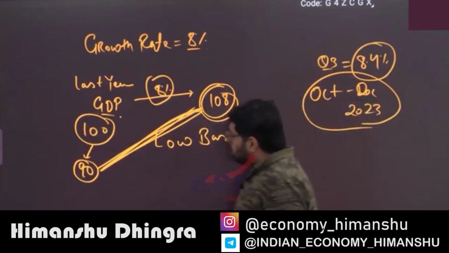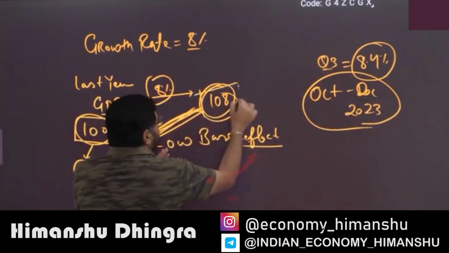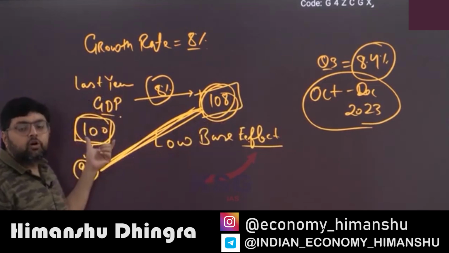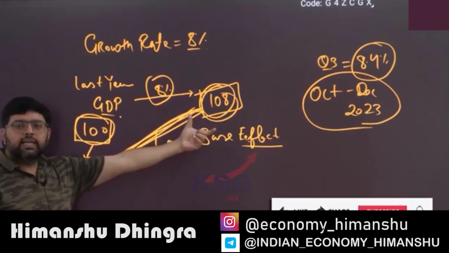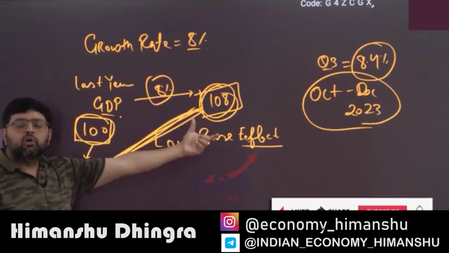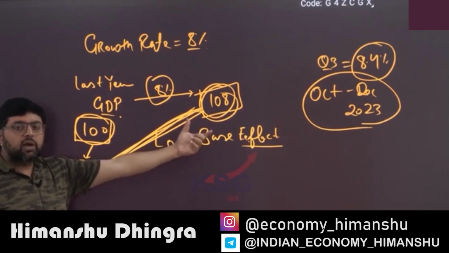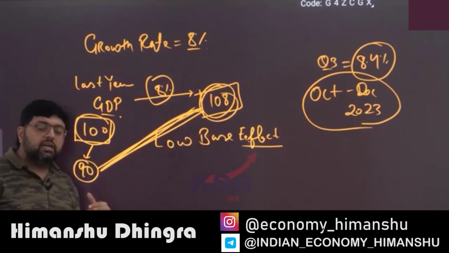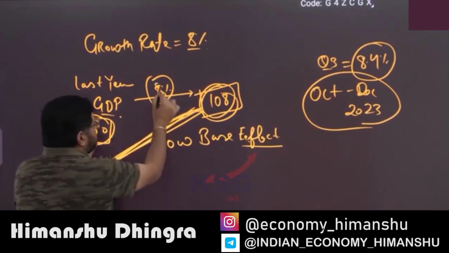Now suppose last year my GDP is 100 and this year it is 108. This is GDP in terms of absolute numbers, when I say 100 or 108. It indicates the amount of final goods and services produced. Now I have to compare this number with the previous year to see how much growth there is. If the previous year is 100, I'll say the growth rate is 8%.